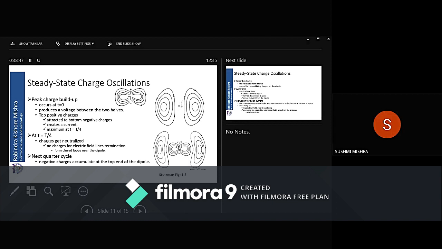Compare the third figure with the first figure near the wire antenna, near the dipole. In the first figure, the lines of force are coming from top to bottom, from plus to minus. In the third figure, again the lines of force are coming from plus to minus, but now they have changed position, so it is from bottom to top.